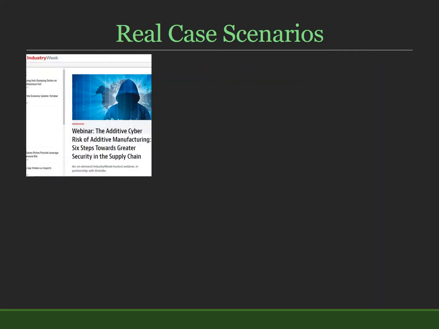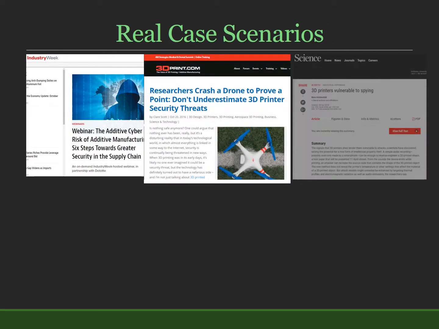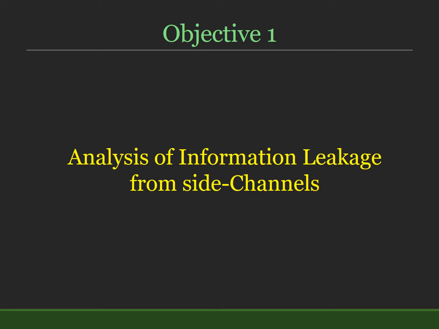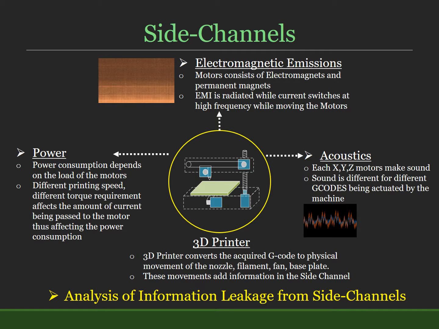There have already been various research efforts to highlight the vulnerability of 3D printers to integrity and confidentiality attacks. As mentioned earlier, in the first objective, we'll try to analyze how much information is being leaked from various side channels. A 3D printer can give off various analog emissions, and side channel analysis utilizes the physical weakness of this system to leak the cyber domain data, to reconstruct the cyber domain data.